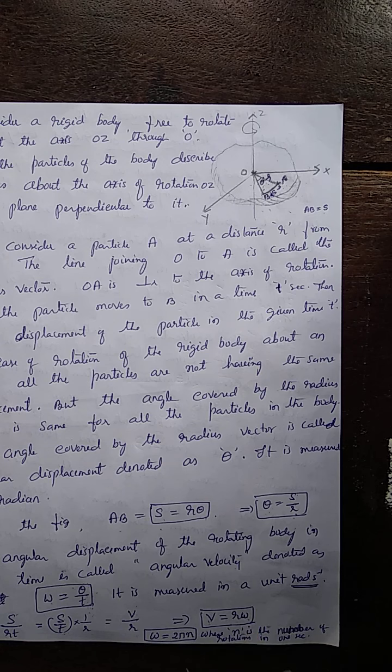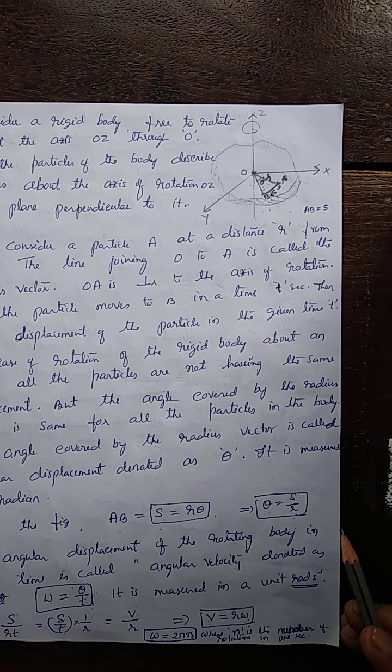Suppose the particle completes n rotations about an axis in 1 second. Then angular velocity is also given by 2 pi into n. What is 2 pi? Total displacement for one rotation.